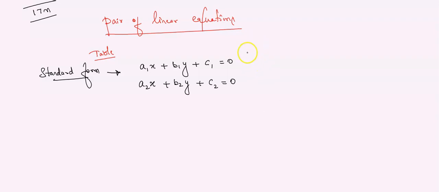Got it? Example. See here students. If the question is something like this, 2x plus 3y minus 5 is equals to 0, 3x minus 2y plus 7 is equals to 0. Assume this is the 2 pair of linear equations. These are the 2 pair of lines. Look, simple. What is this? What is there in the place of a1? Plus 2. It means that the value of a1 is plus 2.